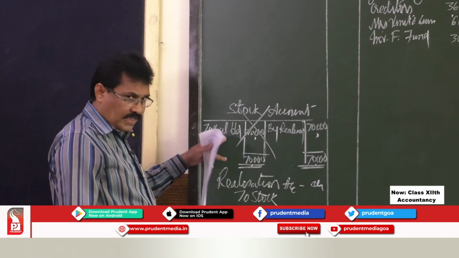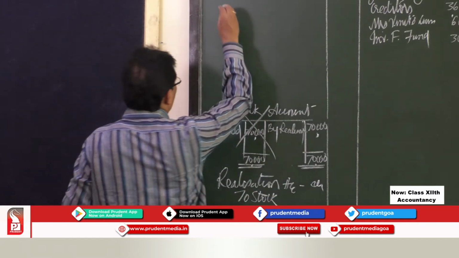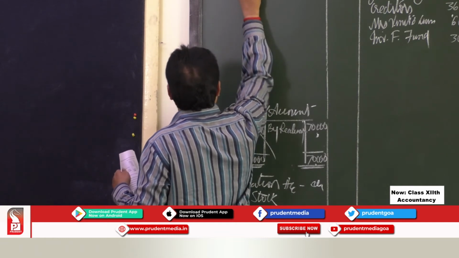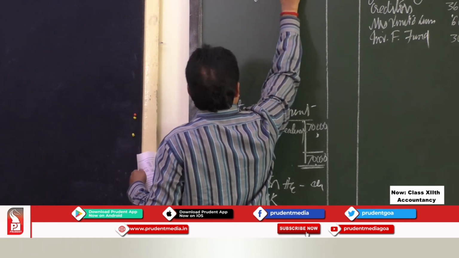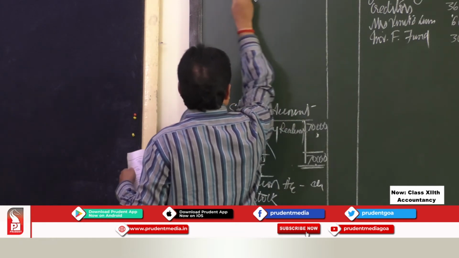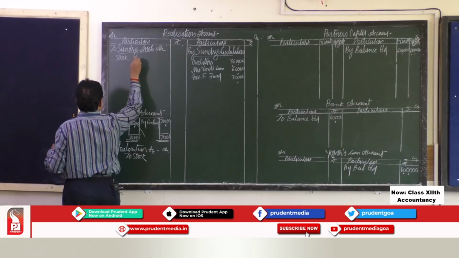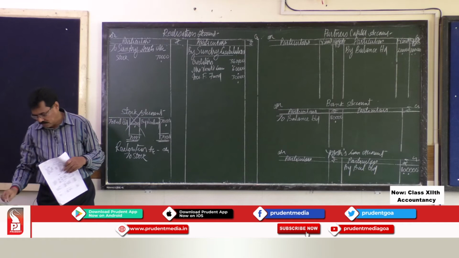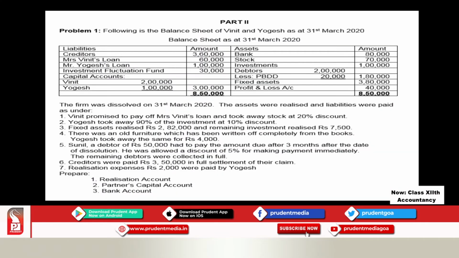Now, we are closing this account by transferring to the realization account. When you transfer, it comes on the debit side as to sundry assets account. Under this heading, we list out all the assets. Stock rupees 70,000.